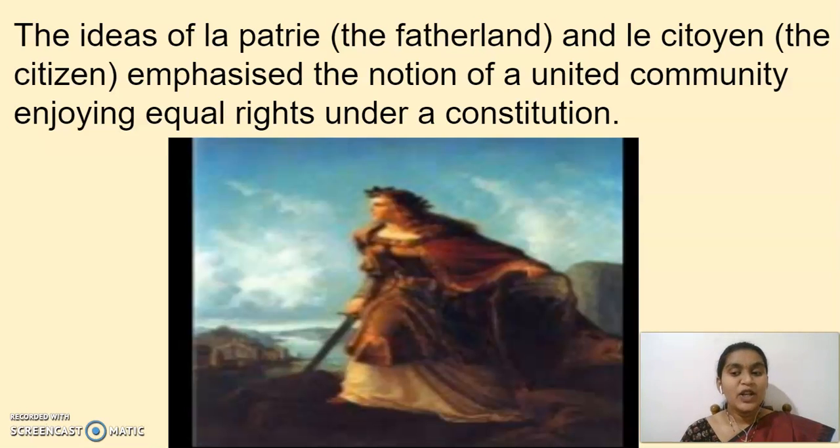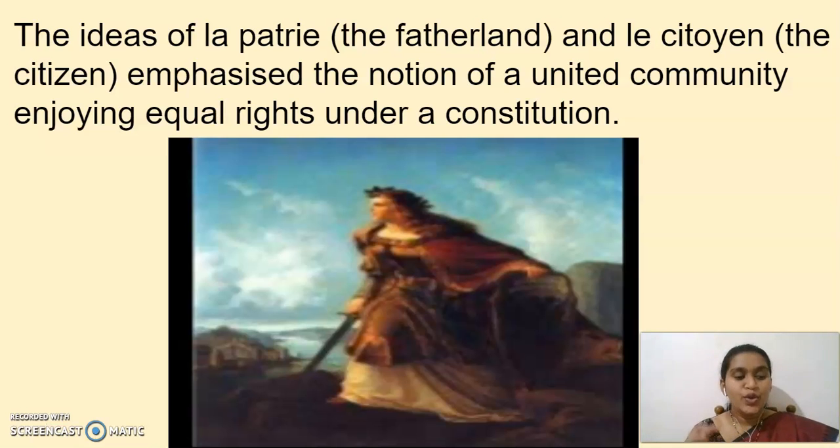Do you guys remember the word citoyen and citoyenne? Yes, so here they are telling the idea of fatherland and the citizens. So finally this constituted the people, or emphasized the nation, to unite the community, to become united, to have equal rights under the constitution.